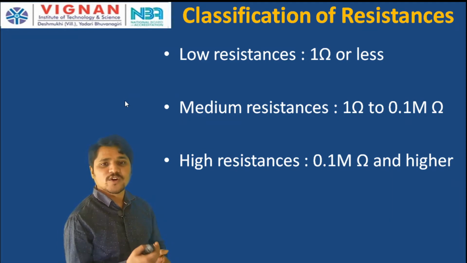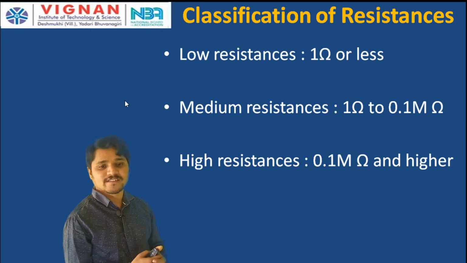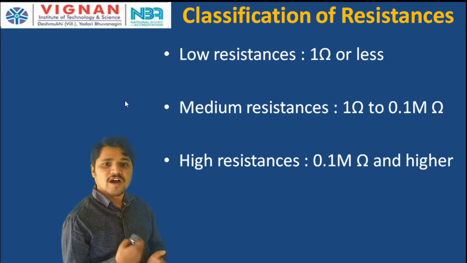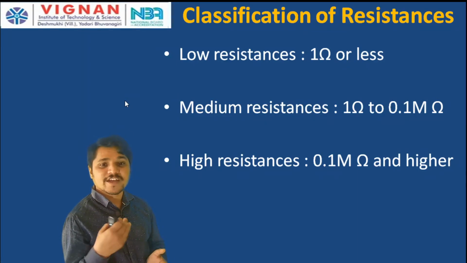Also the diode reverse resistance, the reverse bias resistance, which is very high, and the shunt field winding resistance of DC machines. These are the best examples for the high range resistance. And also op amps, that means operational amplifiers, whose input impedance is very high, in mega ohms. To measure that input impedance of operational amplifiers, we use high range resistance measurement.